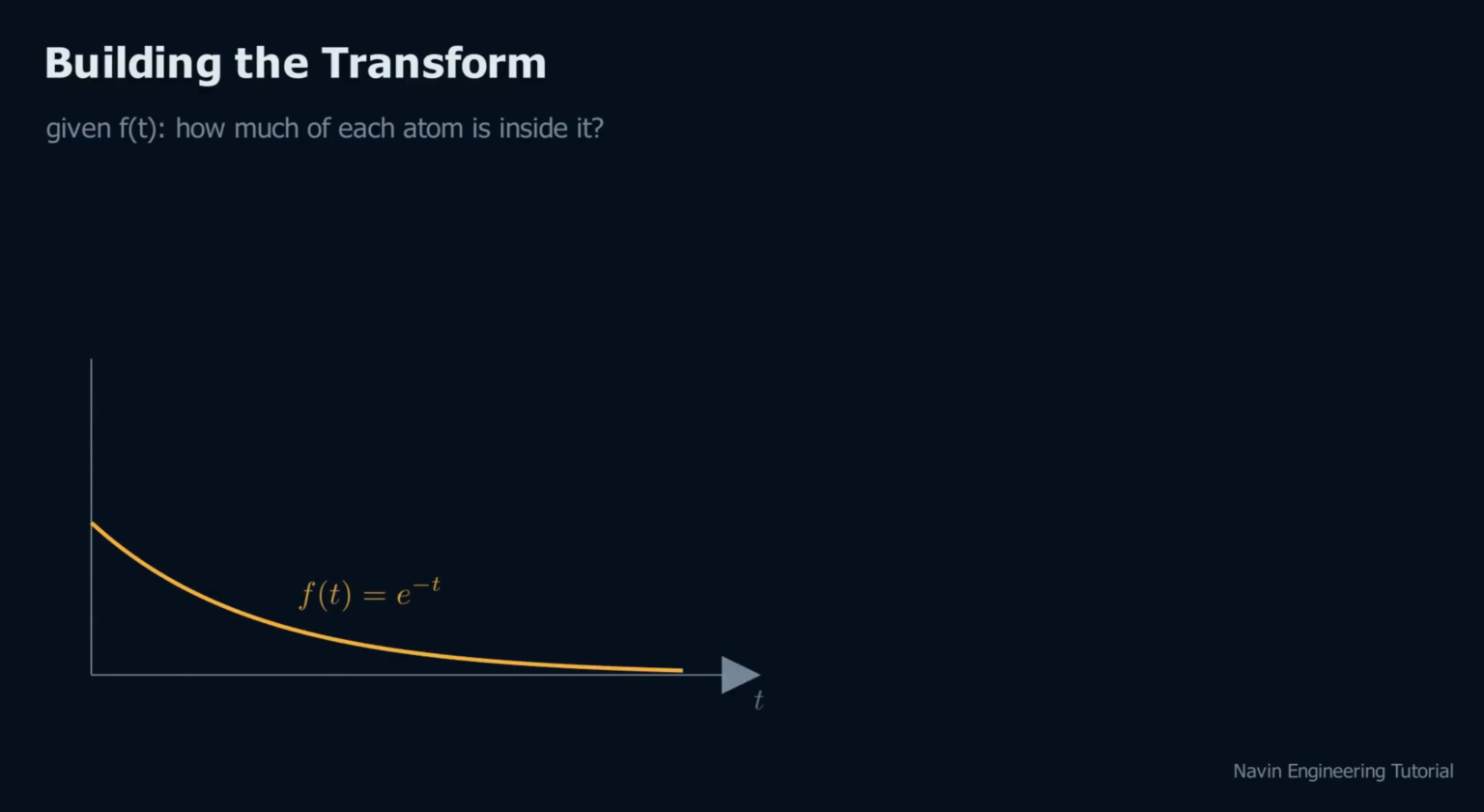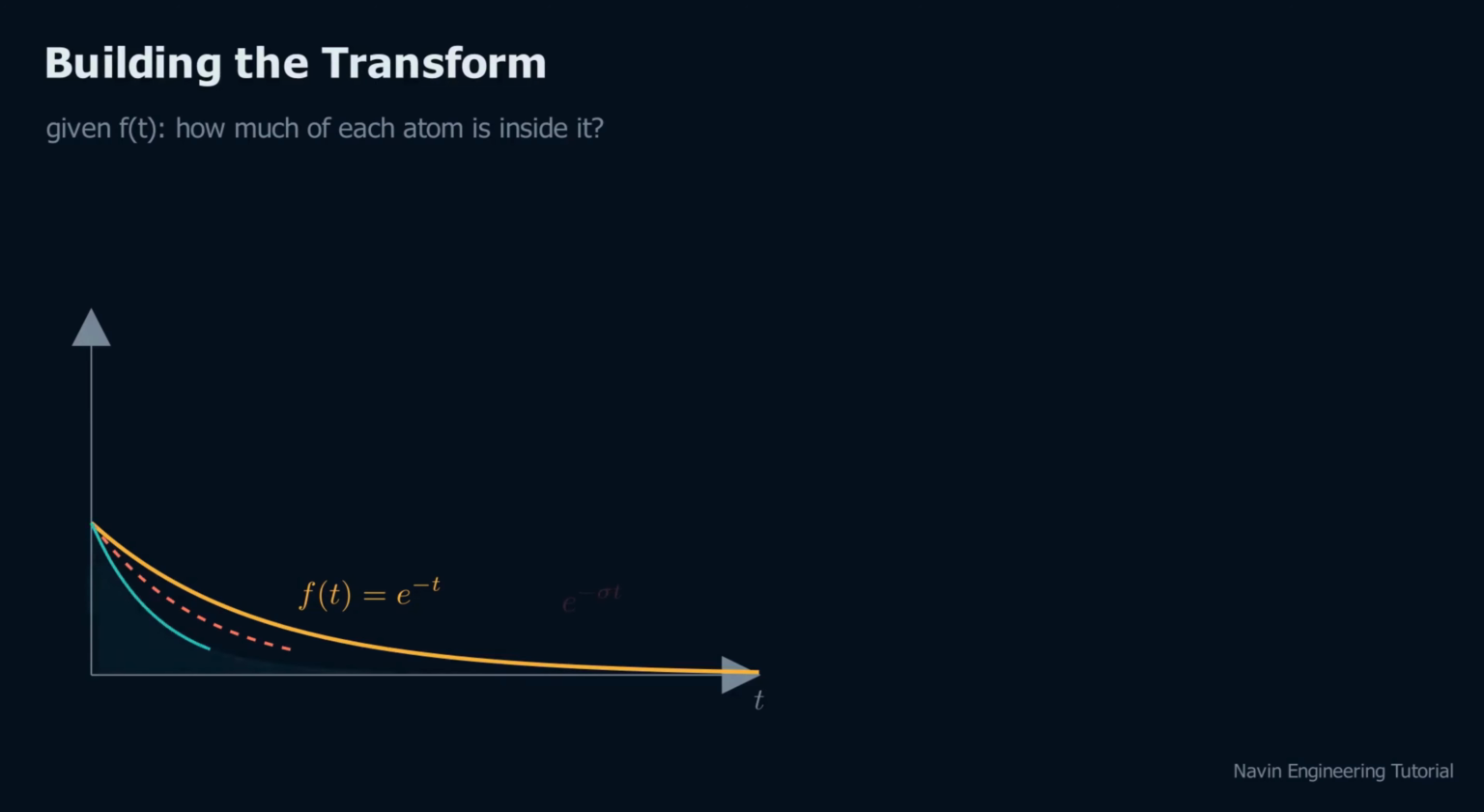Here is the plan. Take any signal f of t. We want a machine that answers one question. How much of each exponential atom is hiding inside this signal? Take the simplest interesting signal. f of t equals e to the minus t. Upward decay. Secretly, it is a single atom. The atom at s equals -1. Pretend we do not know that, and let the machine find it.